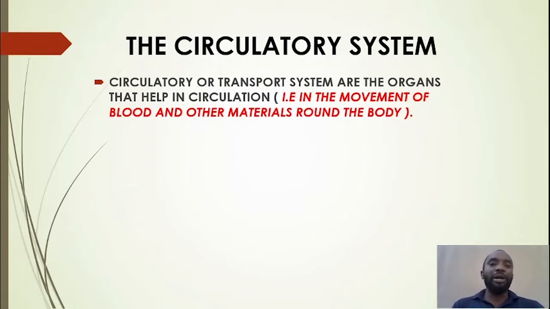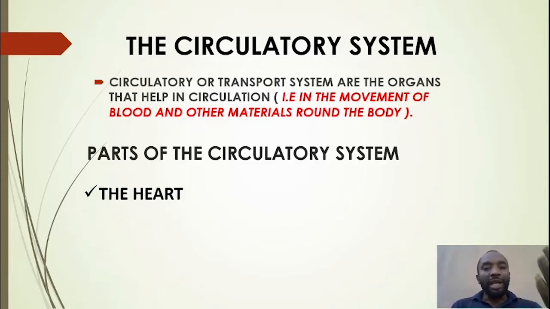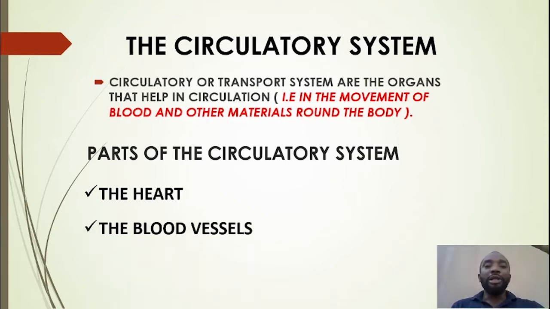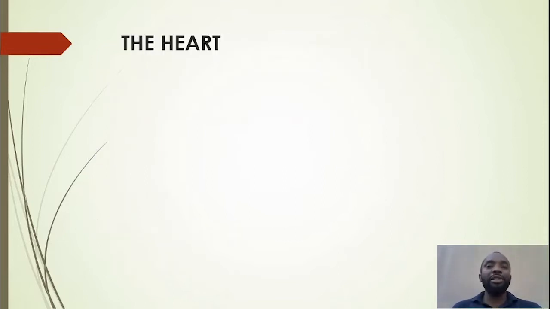Now, what are those organs? These organs are what we call the parts, or the components, of the circulatory system. They include the heart, the blood vessels, and then the blood. So how many parts of the circulatory system do we have? Three: the heart, the blood vessels, and the blood. Now let's take them one by one. Let's go to the heart first. Today we are going to limit our lesson to the heart only. Our next lesson will talk about the blood vessels and the blood.